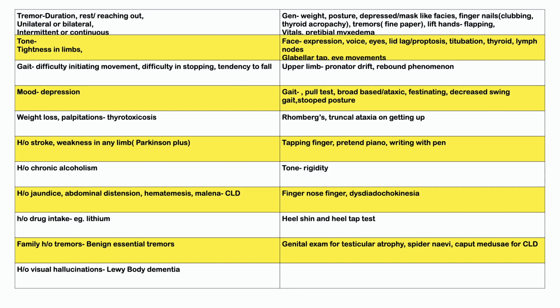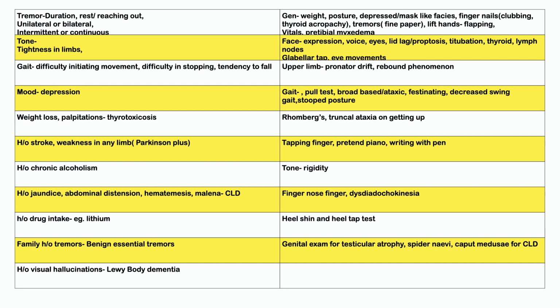Then we can do upper limb examination. We can ask them to stretch out their hands in front of them and look for pronator drift here, and also look for the rebound phenomenon. You tell the patient to keep their hands steady while you push them down and ask them to keep them steady. So in rebound it can go up.